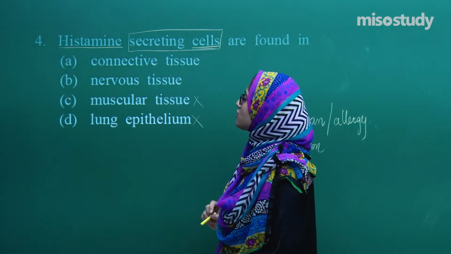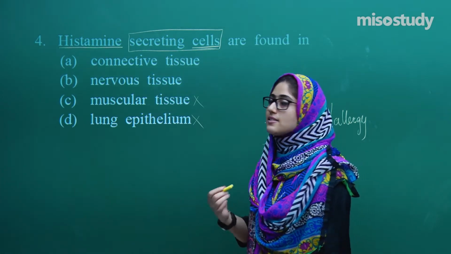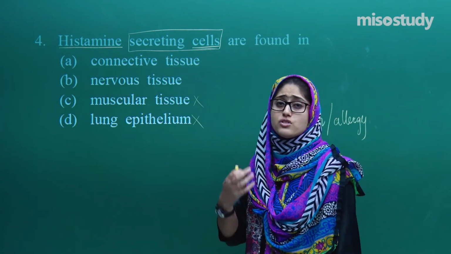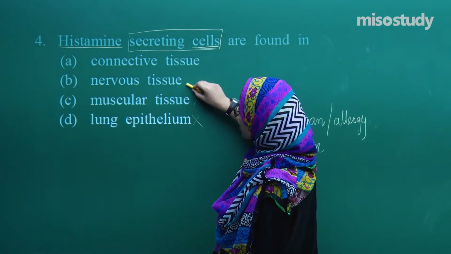Now talking about the nervous tissue. Our nervous tissue also does not have any secreting cells in it that can be used for protection, or that can be used when we have any allergen in our body. So this option is also gone. So what is left there?